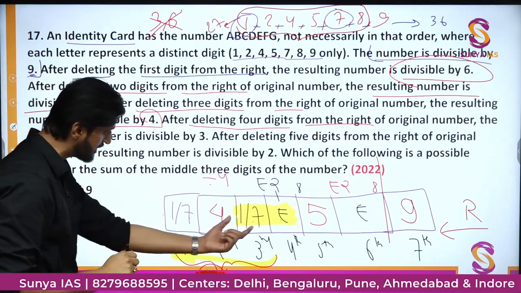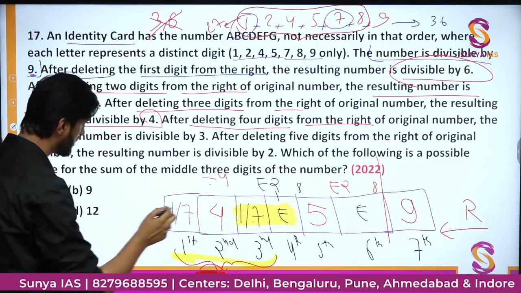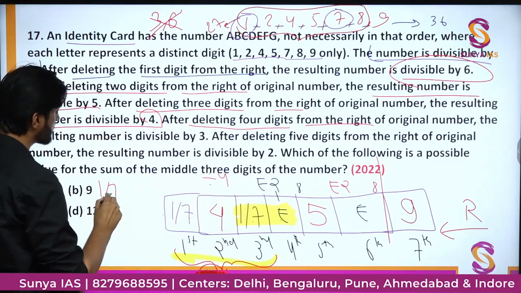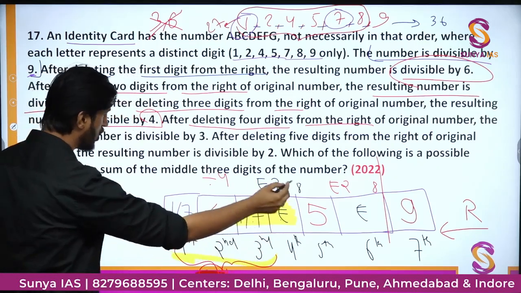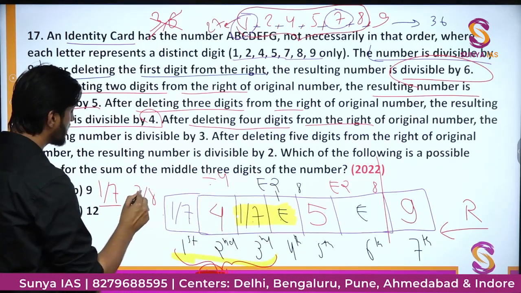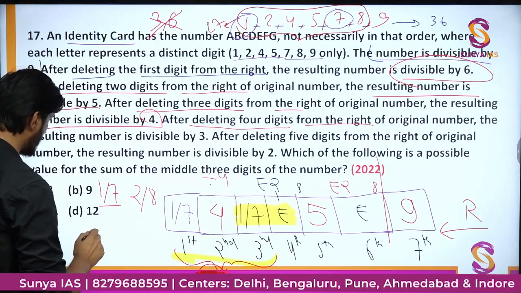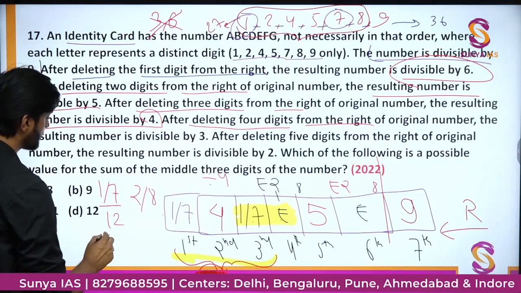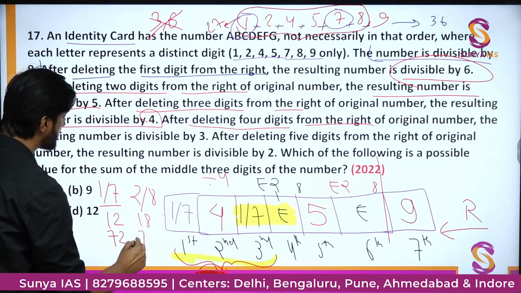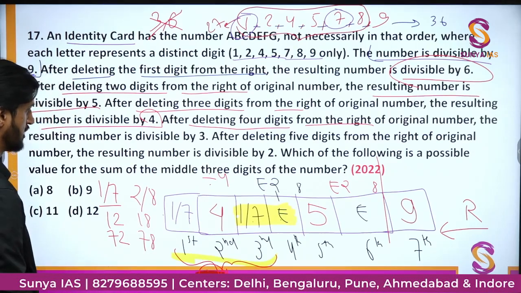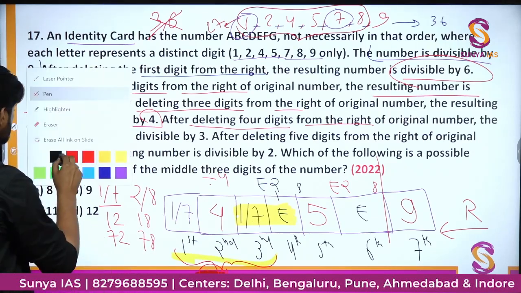So in the first place here, in the third position, this could be either 1 or 7, and the second place could be either 2 or 8. So what are the 4 possible combinations? The possible combinations are 12, 72, then 18 and 78.